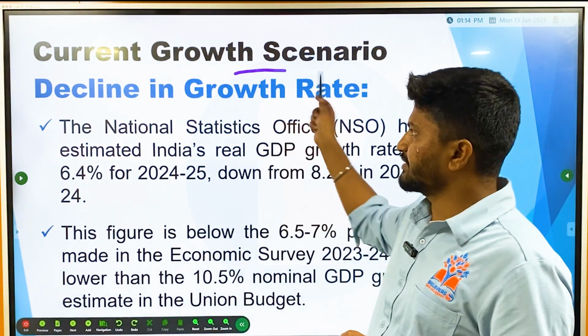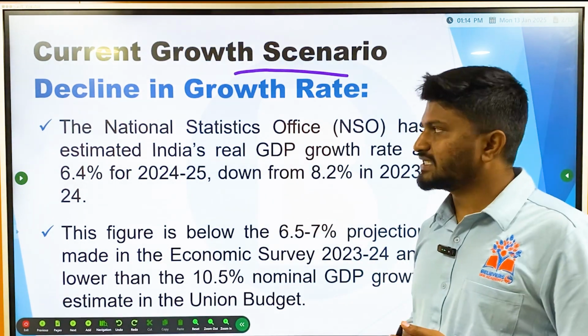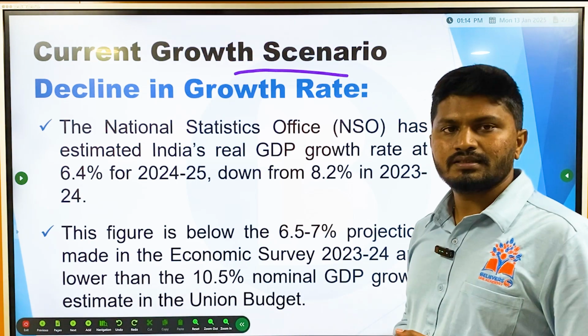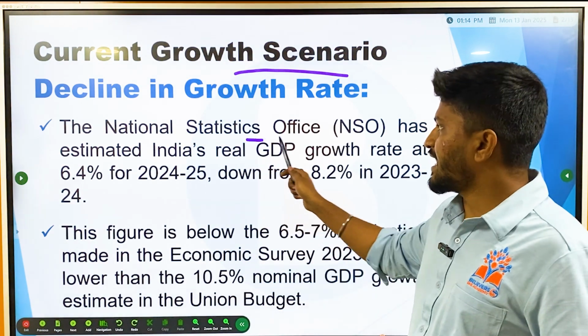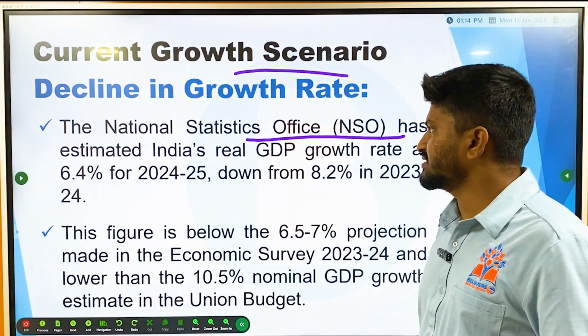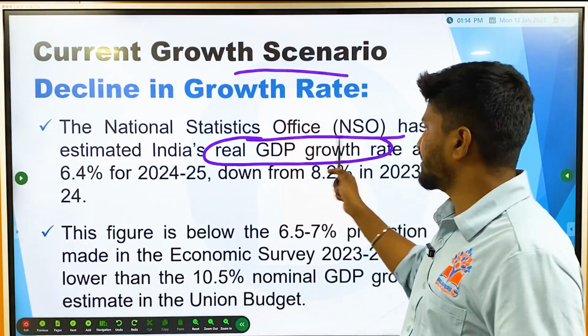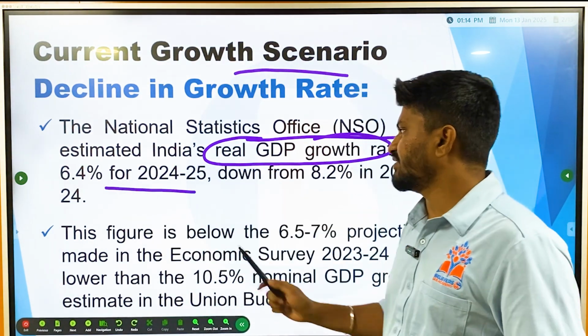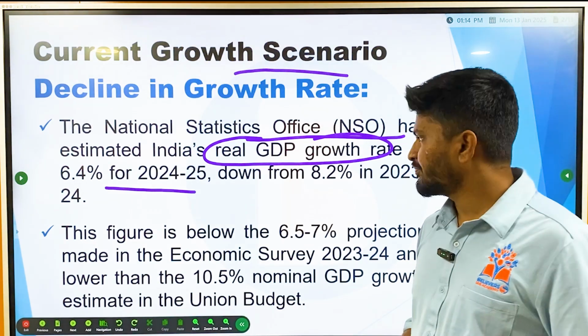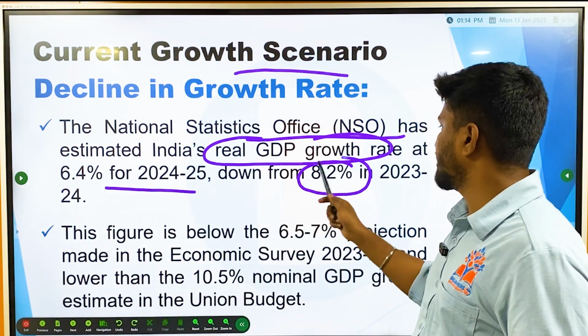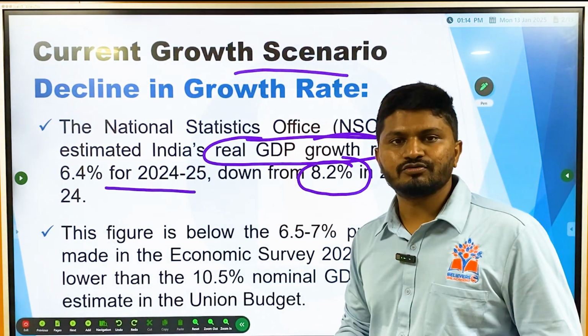So the current growth scenario is that there is obviously a decline in the growth rate. According to the National Statistics Office, India's real GDP growth rate is estimated at 6.4% for 2024 to 2025, down from 8.2% in 2024.